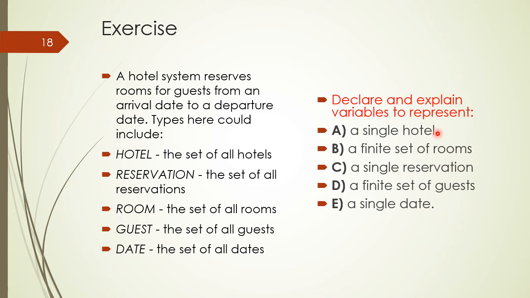There is a hint for you to declare a variable representing a single hotel. You can declare a variable ht on a type hotel, and because the ht variable is declared on a type hotel, the value of the variable ht would come from the set hotel, and it would be a single value of the hotel.